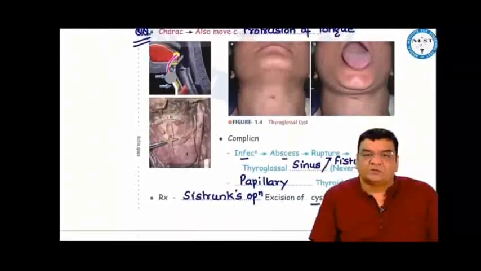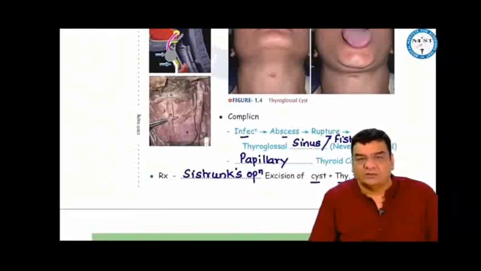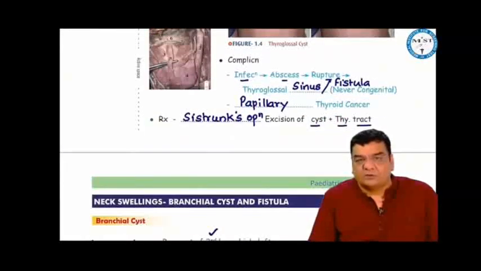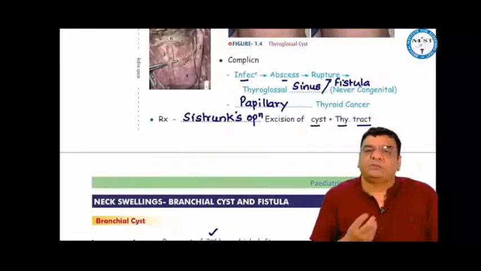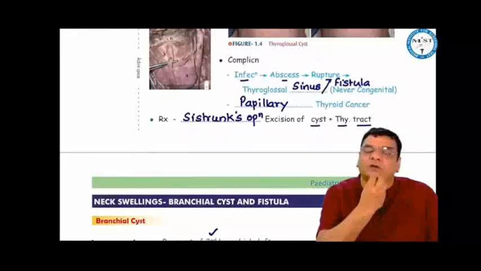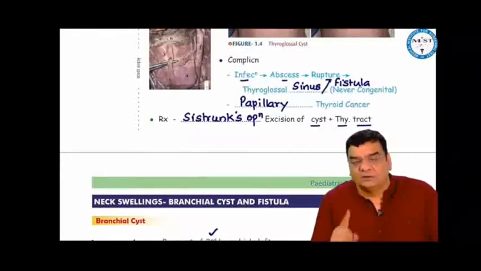Sometimes they can complicate. Stasis, infection, abscess can occur, which can rupture and form a thyroglossal sinus, or rarely a thyroglossal fistula. This thyroglossal sinus or fistula is never congenital, it is always acquired. Thyroglossal cysts can also complicate into papillary thyroid cancer, and the treatment for them should be complete excision not only of the cyst or fistula but also of the entire thyroglossal tract right up to the foramen cecum on the tongue. That is Sistrunk's operation.